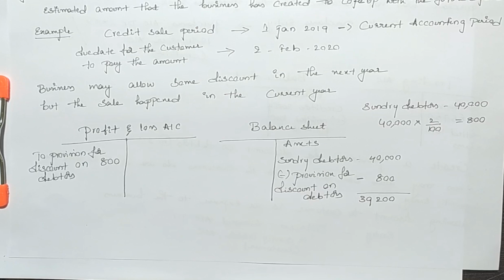In the problem, sundry debtors amount is 40,000 and 2% is the provision percentage. So the provision amount would be 800. This amount we will mention on the debit side of the profit and loss account, and also we will deduct this amount from the sundry debtors amount on the asset side of the balance sheet. We are done with the adjustments. Now we will prepare trading profit and loss account and balance sheet.